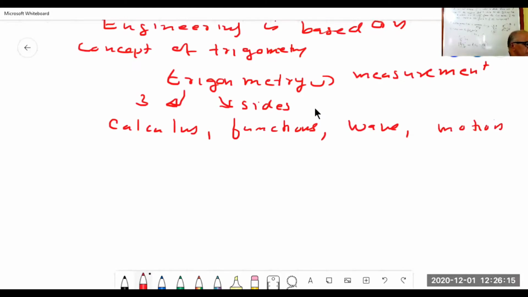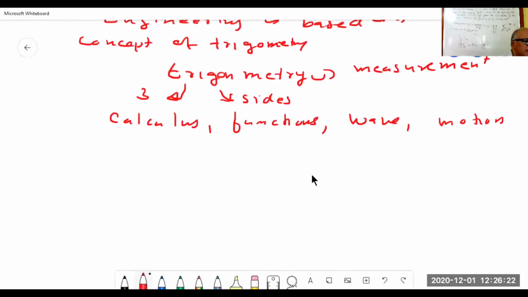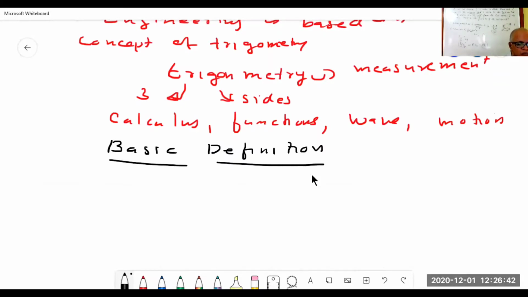In this case, we study with respect to a right triangle. Trigonometry, basic definitions. First we start with the basic definitions. If anybody wants, you can ask me and I'll tell you.